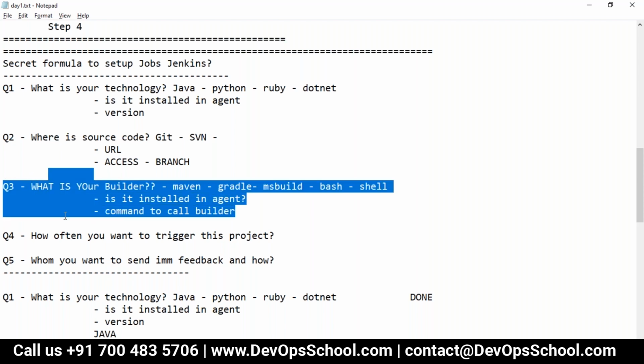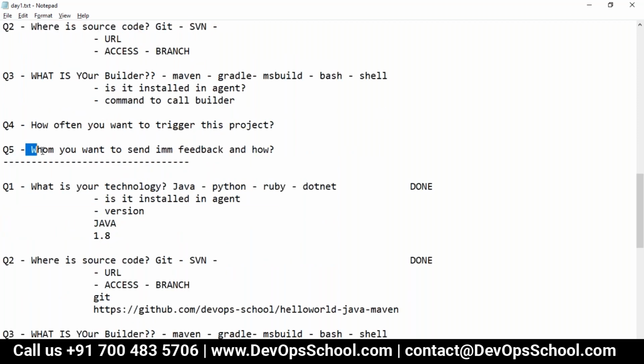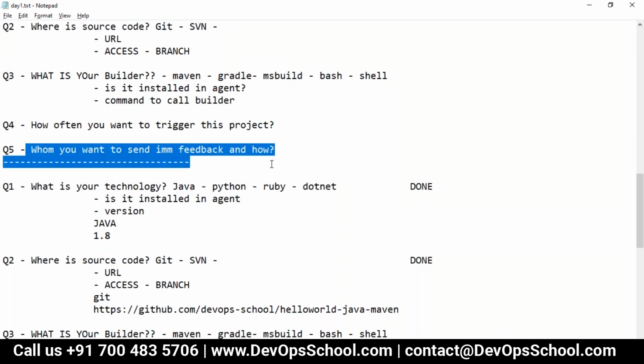That's the third question. Fourth question you have to ask, how often you want to trigger this project? How often? Daily, weekly, hourly, what exactly is that? And the last question, whom you want to send an immediate feedback to, meaning whom you want to deliver to, some email ID or some chat account and all stuff like that.